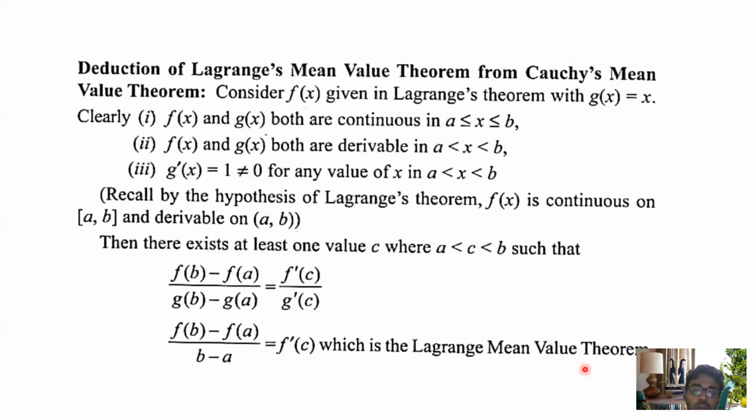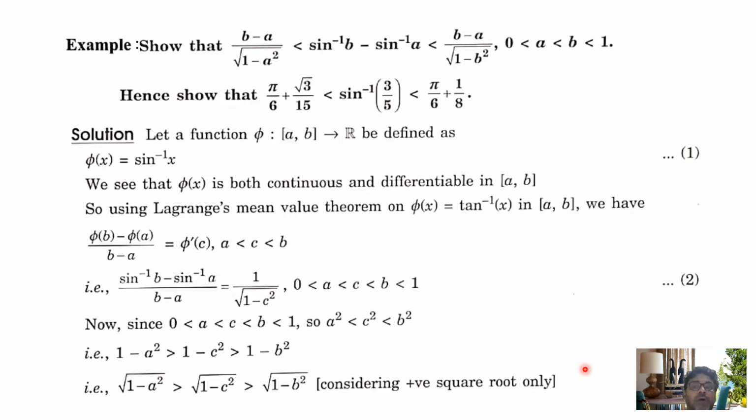Okay, so now this is also a very important question for you. Prove that (b minus a) by square root of (1 minus a square) is less than sin inverse b minus sin inverse a, which is less than (b minus a) by square root of (1 minus b square), where 0 less than a less than b less than 1, and hence show that pi by 6 plus root 3 by 15 is less than sin inverse 3 by 5, which is less than pi by 6 plus 1 by 8. This is also a very important question for you.